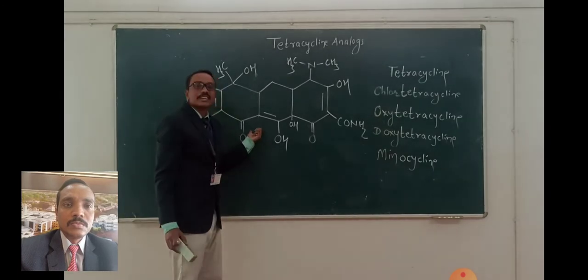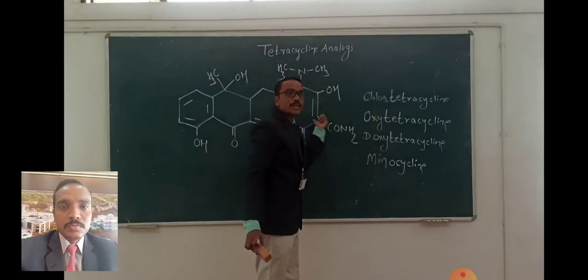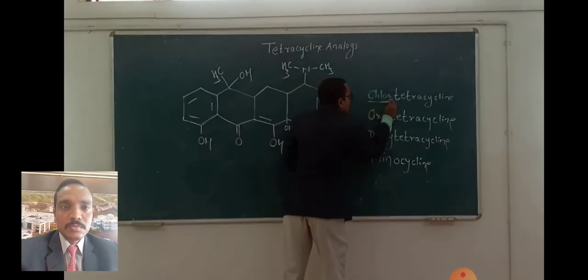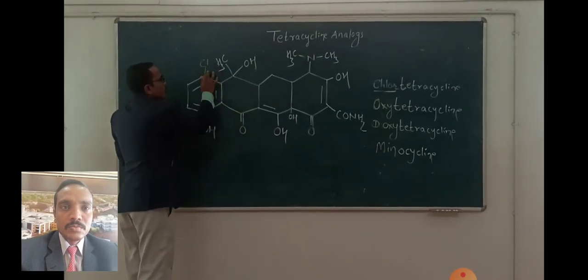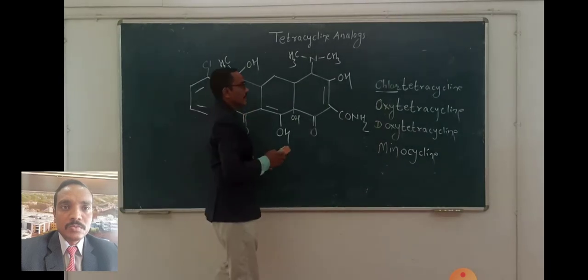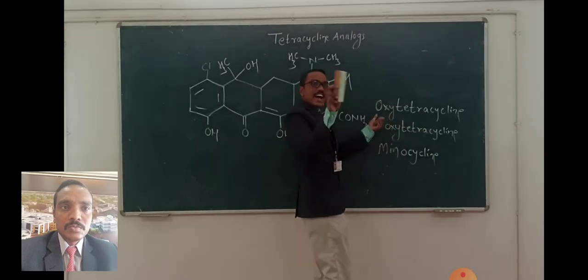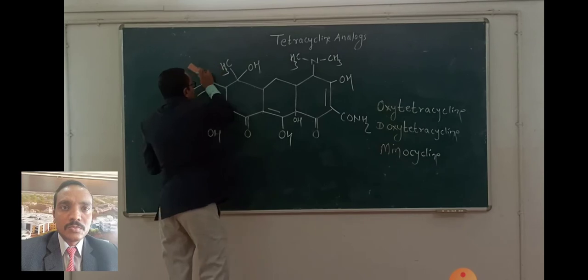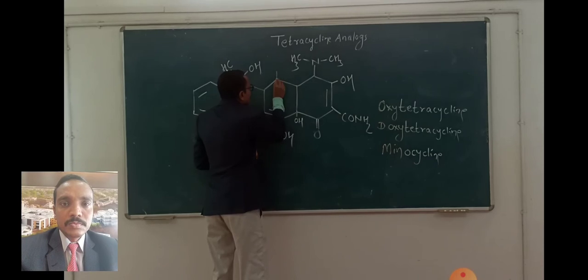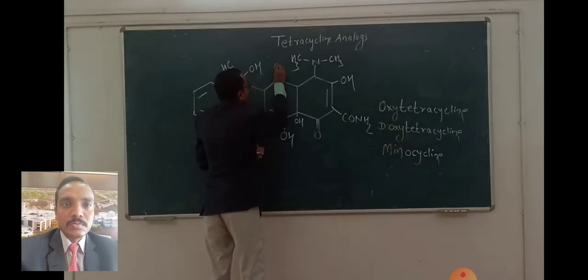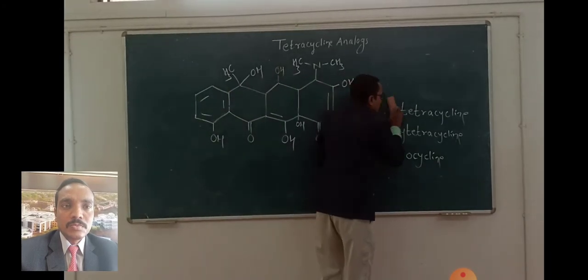Once we have this tetracycline, it is easy for us to get the structure of the other drugs. So from one to another, chlortetracycline indicates the presence of chlorine. As we have the tetracycline, just introduce chlorine at this position and we get chlortetracycline. Next, we have tetracycline but with oxy. Oxy means hydroxy group. So remove this chlorine, come back to the tetracycline, and add a hydroxy group over here, and we get oxytetracycline.